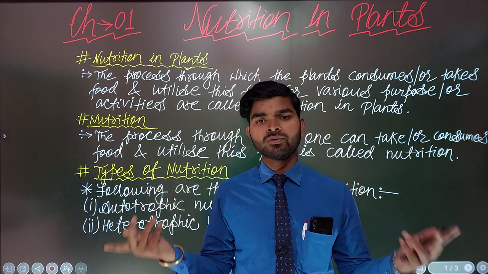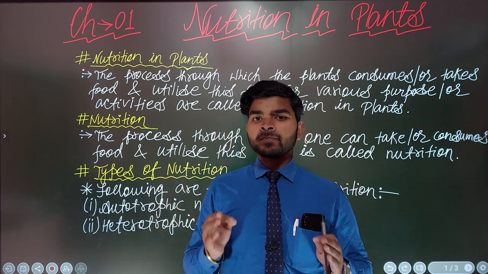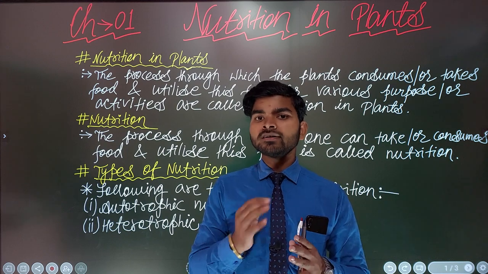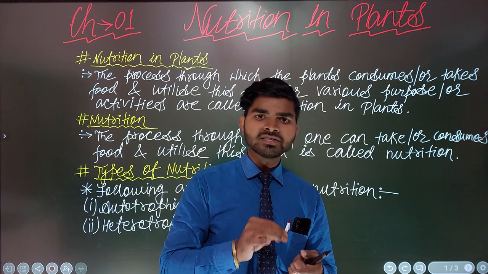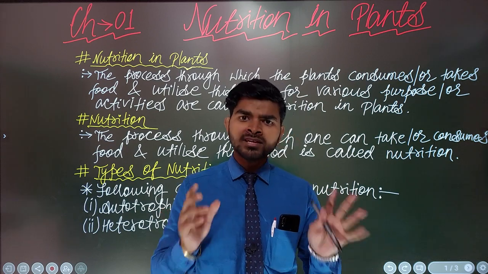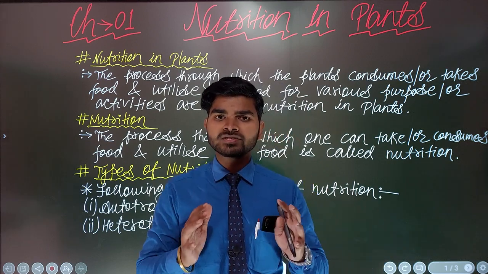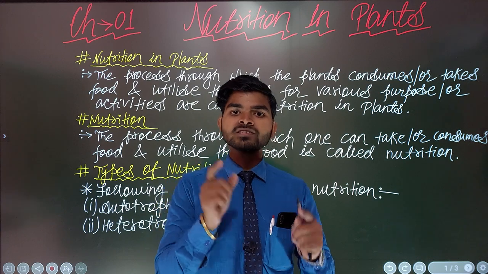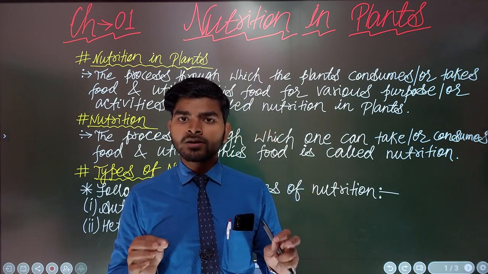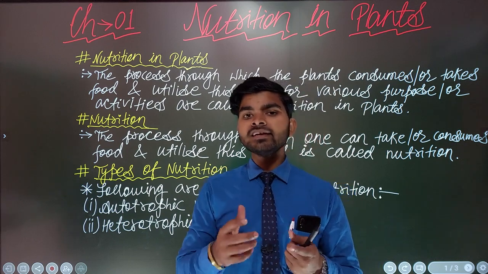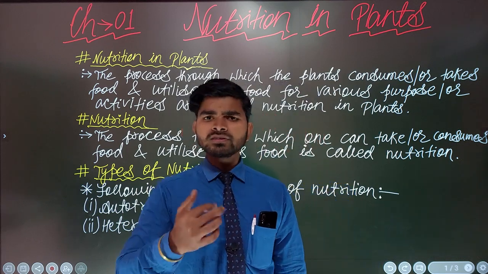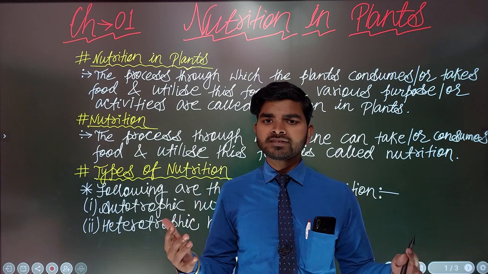Similarly, the process through which plants are able to consume food or take nutrition, whatever the base is, it must be a process. And after consuming this food, plants can utilize it for their various purposes.